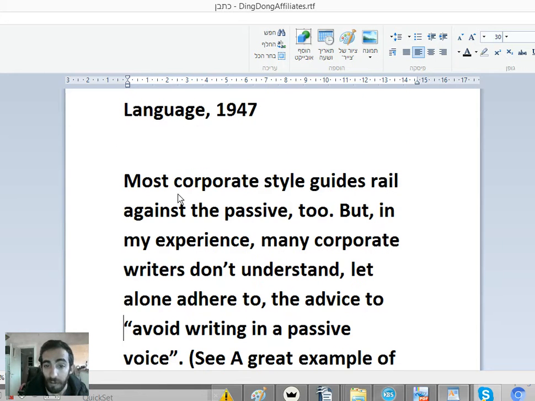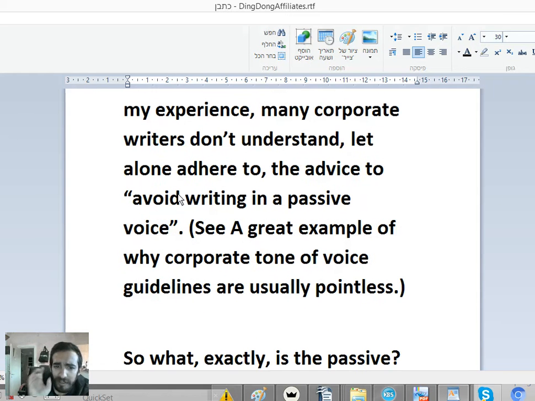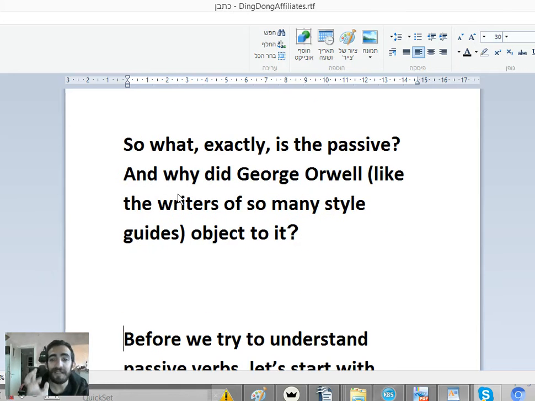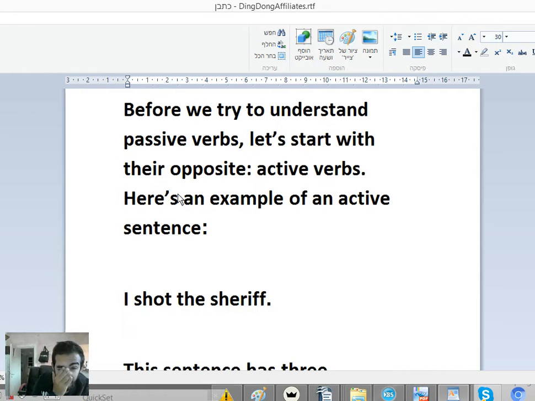Most corporate style guides rail against the passive too, but in my experience many corporate writers don't understand, let alone adhere to, the advice to avoid writing in the passive voice. So what exactly is passive, and why does George Orwell, like the writers of so many style guides, object to it? Before we try to understand passive verbs, let's start with their opposite, active verbs.